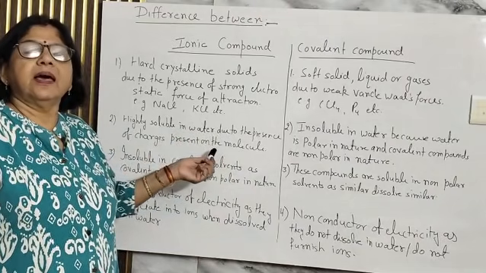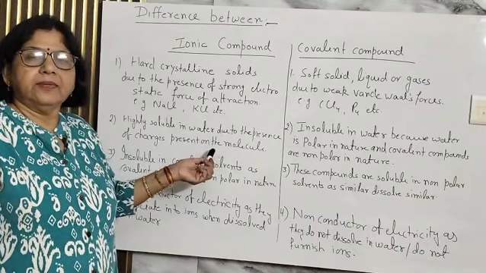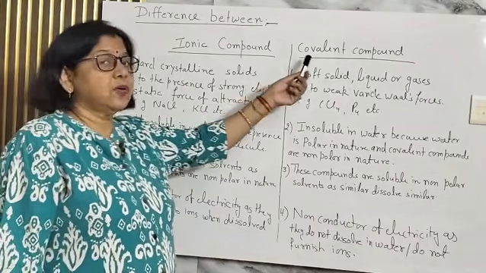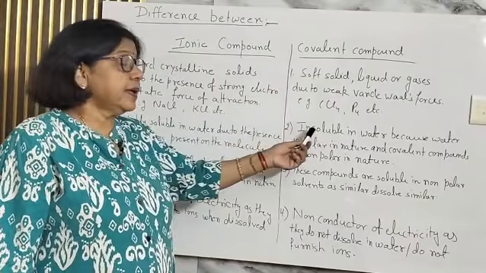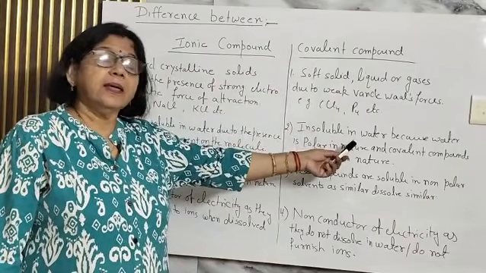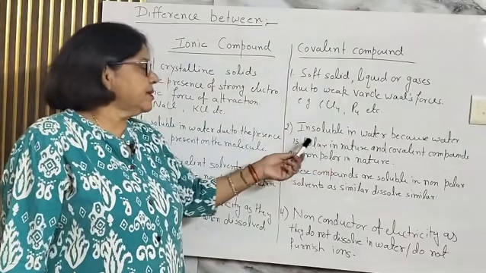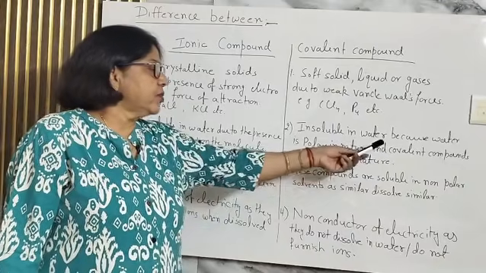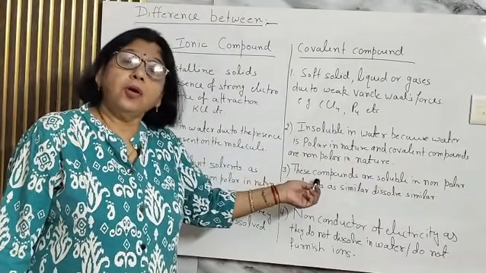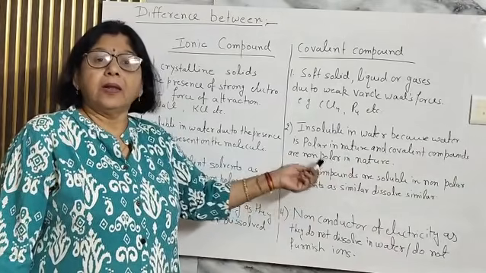So ionic compounds are highly soluble in water, right? On the other hand, the covalent compounds are insoluble in water. Why? Because water is polar in nature and the covalent compounds are non-polar in nature.